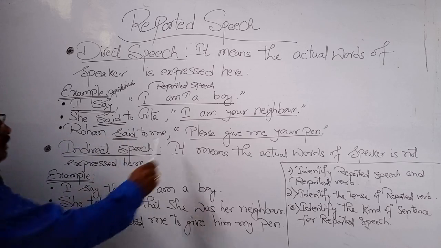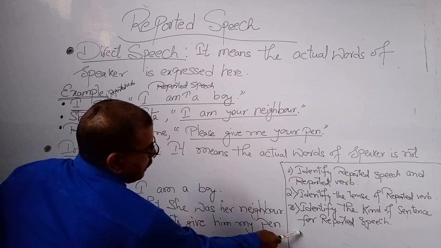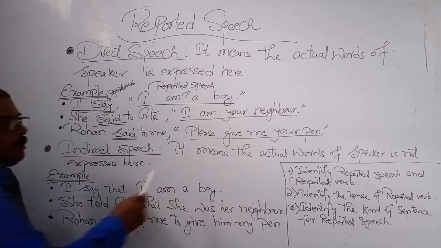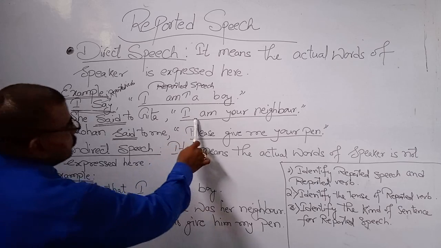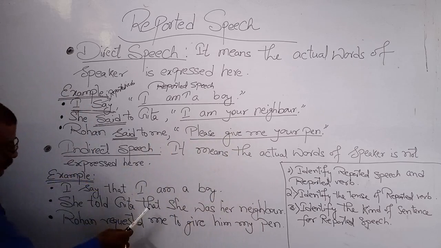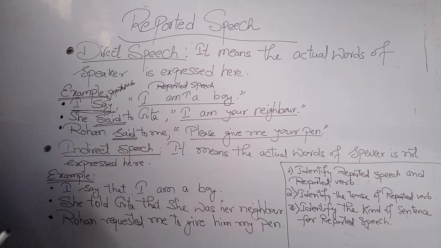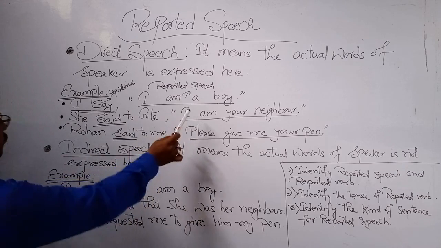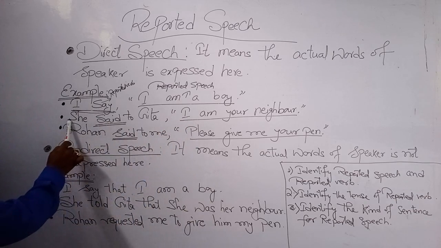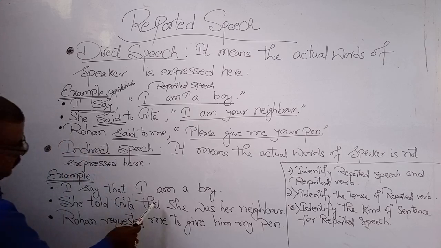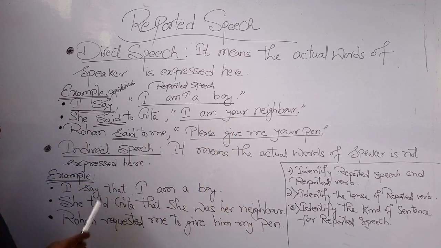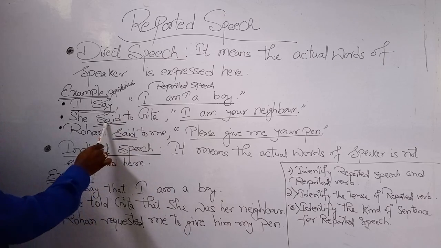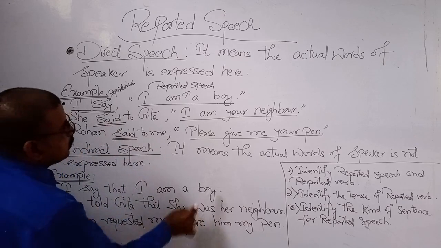Now "I am your neighbor." As per the third step, the type of sentence: "I am your neighbor" denotes a declarative or statement sentence, and for that we use the conjunction "that" here. Now "I" denotes first person, and first person means speaker. Who is the speaker? "She" is the speaker here, so the subject is changed to "she". "Am" denotes present indefinite tense, so according to the rule, as the reported verb is past tense, it changes to simple past.